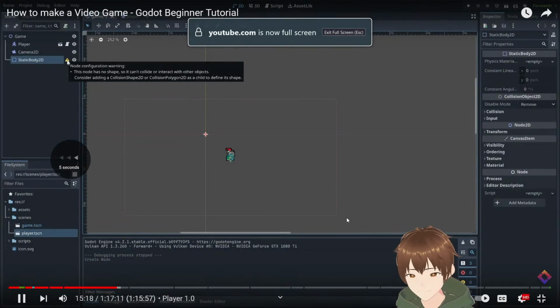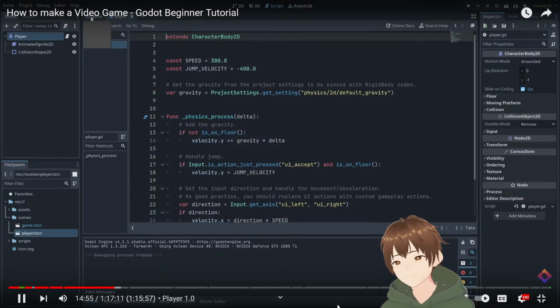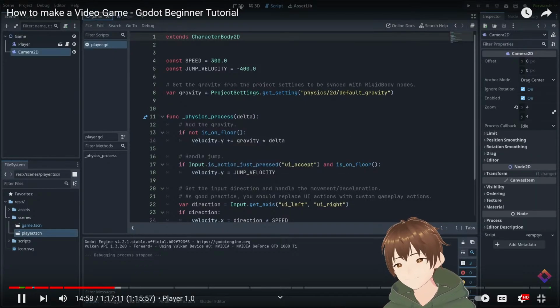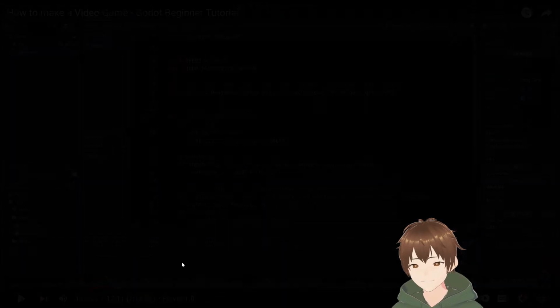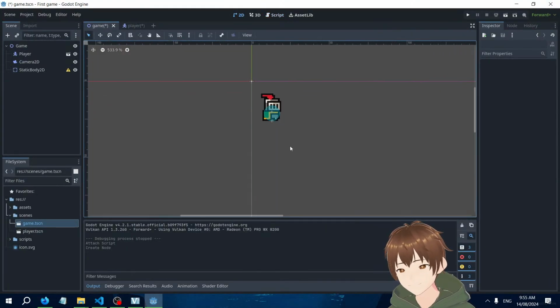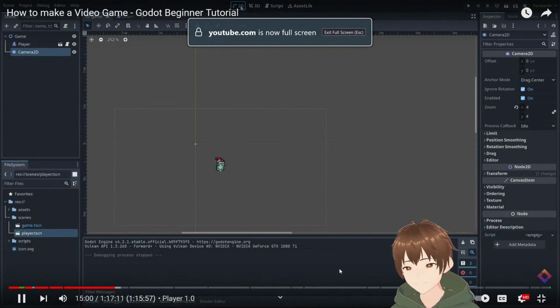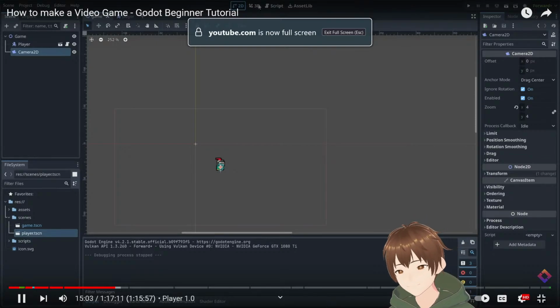This warning here, it's telling us our player has a collider, but it doesn't have anything to collide with. So in our game, I'm going to go back to the 2D view at the top here. This is where we can change from script view to 2D.